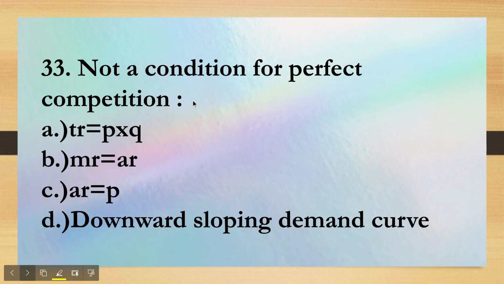Next question, not a condition for perfect competition. We all are aware that total revenue is equal to price into quantity. Marginal revenue is equal to average revenue, and average revenue is equal to price, because they all are equal, right, in perfect competition. Now downward sloping demand curve here will be the answer, because it is not a condition. Why? Because in perfect competition the demand curve is parallel to the x-axis, right?